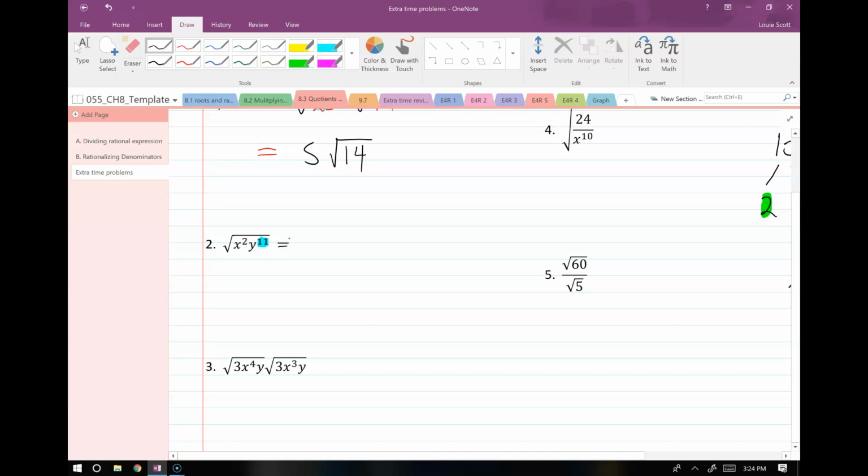So you should have just thought about splitting these two things up, right? We put our exponents under different radicals. So I have x squared, and then I have y to the 11th. The square root of x squared simplifies to just plain old x. The square root of y to the 11th, we can split up into y to the 10th times plain old y. Now that we've split things up, we have an even exponent, and so to simplify that one, we just cut it in half. So I end up with x, y to the 5th, root y.